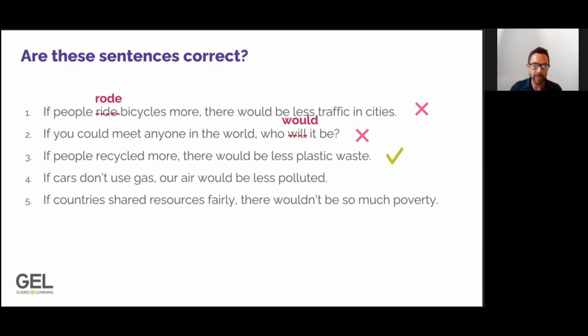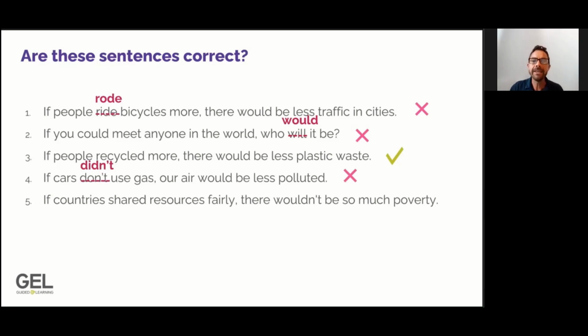Moving on to number four. Please read that sentence carefully, and looking at the next question below the video, choose either yes or no. So number four, no, it is not correct. To make it correct, we need to use did not.